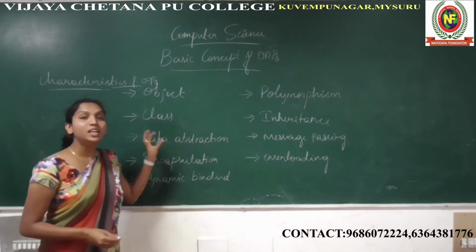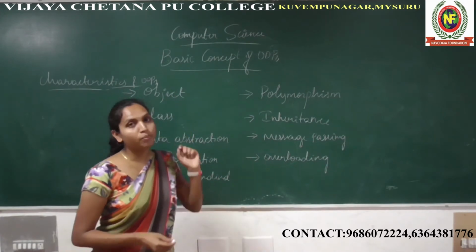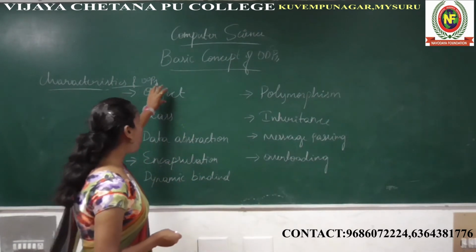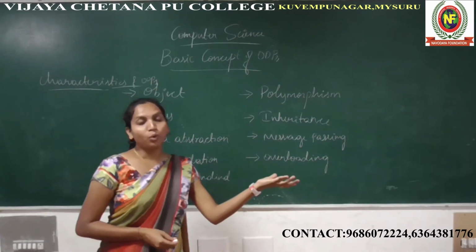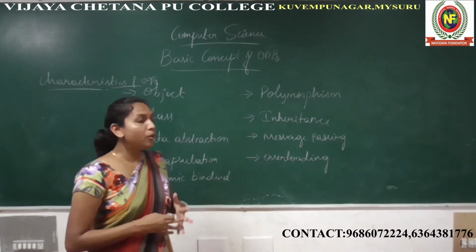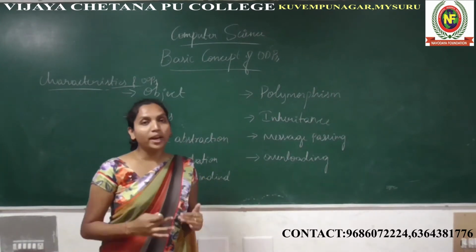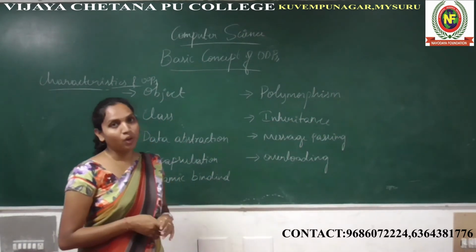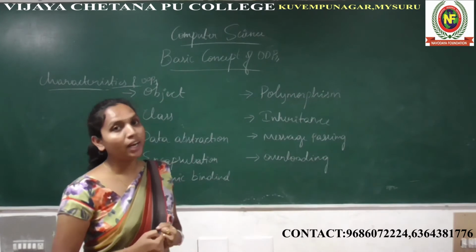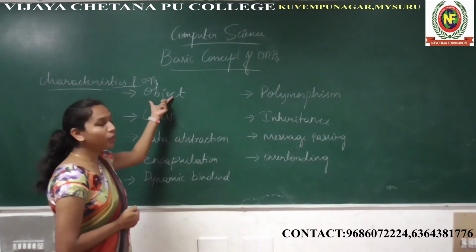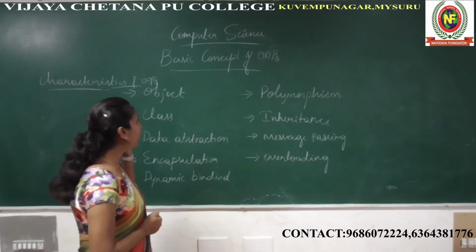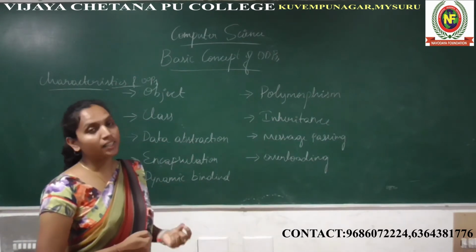Each characteristic is very important in the concept of OOPS. Why is it important? Because of all these characteristics, only then can object oriented programming form a programming language. Without these characteristics, object oriented programming is nothing but zero. You should know, learn and understand every characteristic. Then only can you understand the programming language.